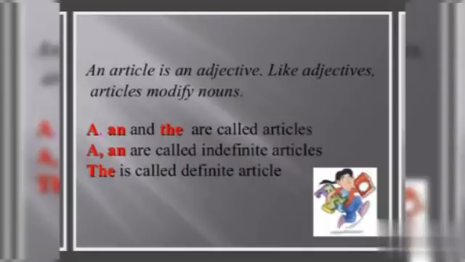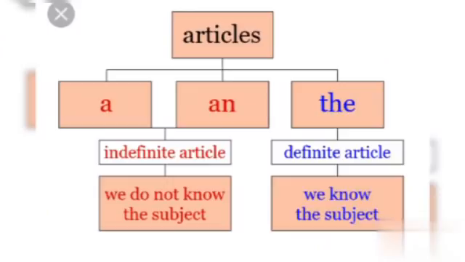An article is an adjective. Like adjectives, articles modify nouns. A, an, and the are called articles. A, an are called indefinite articles. The is called definite article. Children, listen. Articles: a, an, the. These three are called articles.